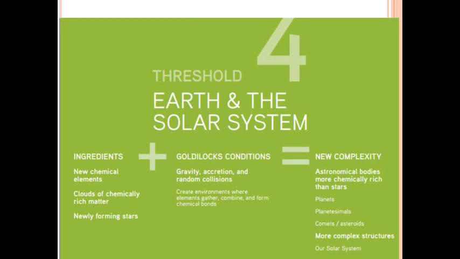From that, we moved on to study threshold 4, the Earth and the solar system. I enjoyed this threshold more as Miss Stewart was there and we were able to do some interactive activities. The Big History videos taught me that 98% of atomic matter is hydrogen and helium, and the other 2% is other elements. New stars are formed surrounded by chemically rich matter which spins in different orbits, creating Goldilocks conditions. Then atoms and molecules come together, and this is a process called accretion.